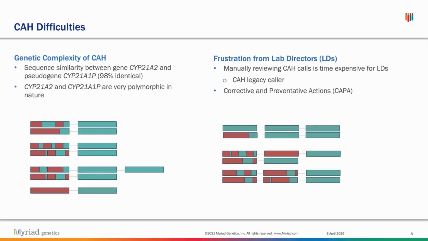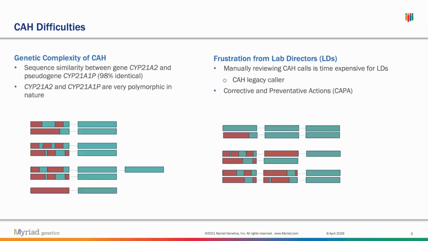So now let's jump into the genetics behind CAH. CAH is very notorious in the bioinformatics community to be very difficult to genetically analyze. And one of the primary reasons behind that is the genetic complexity of CAH itself.